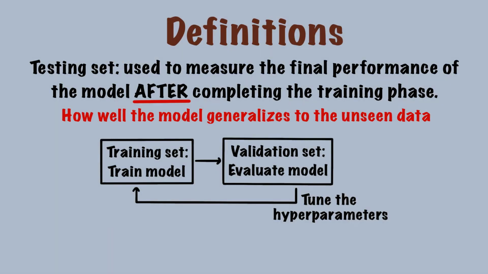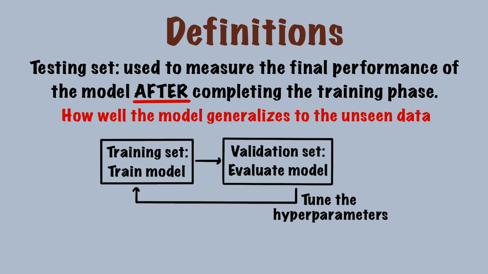Alright, let's review how these datasets are used when building a model. We start with the training set, and we train a model based on the training set. Next, we use the validation set to evaluate the model we just created. But this is not the final evaluation. It's still in the training phase, so we can still adjust the hyperparameters.